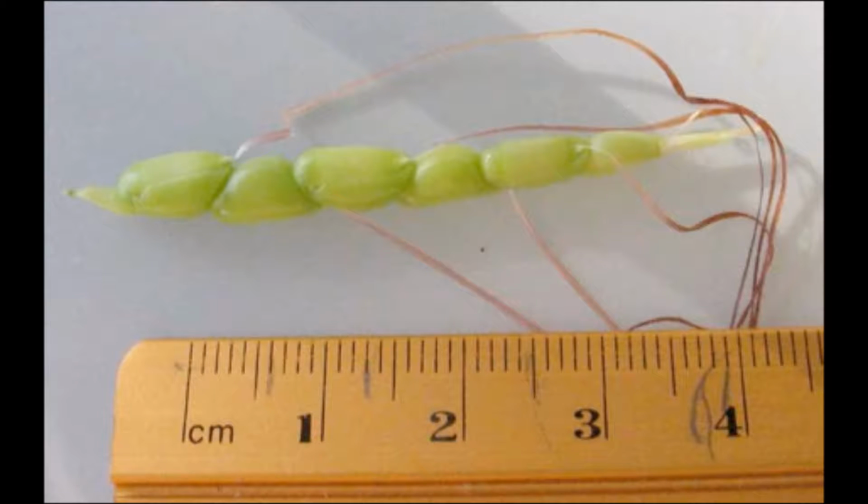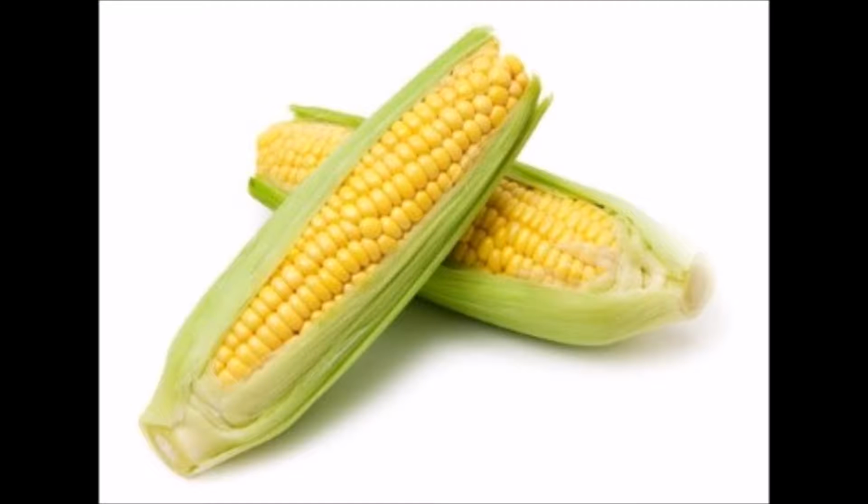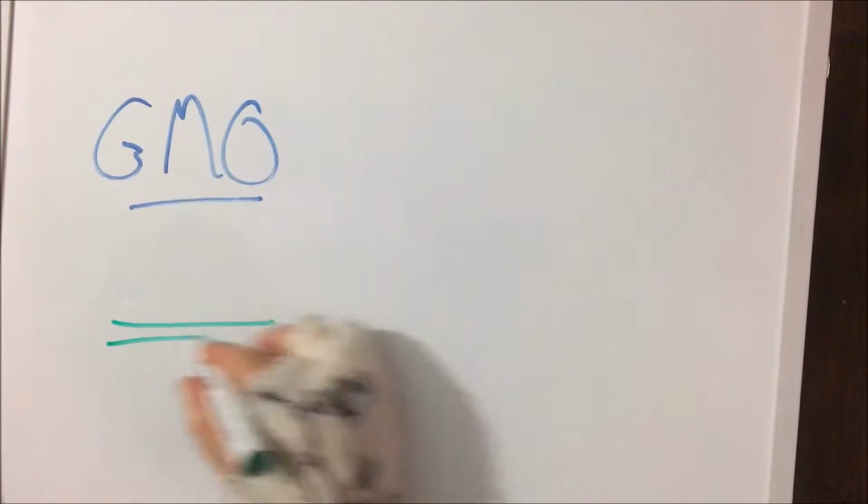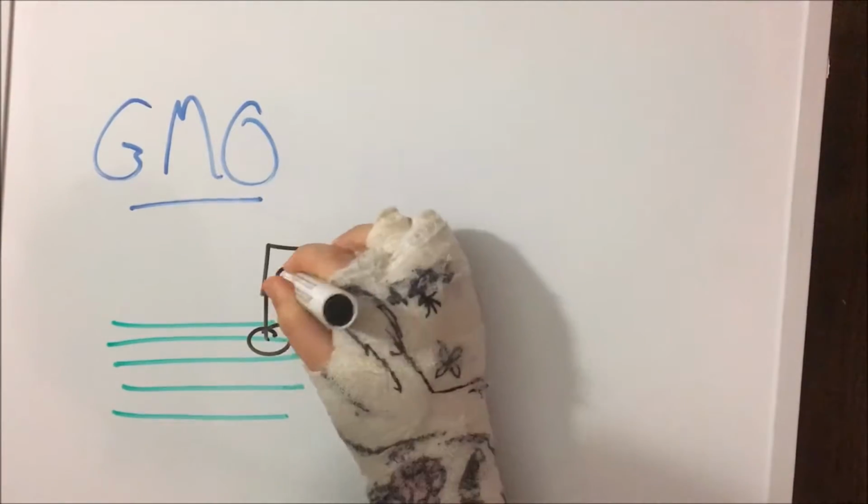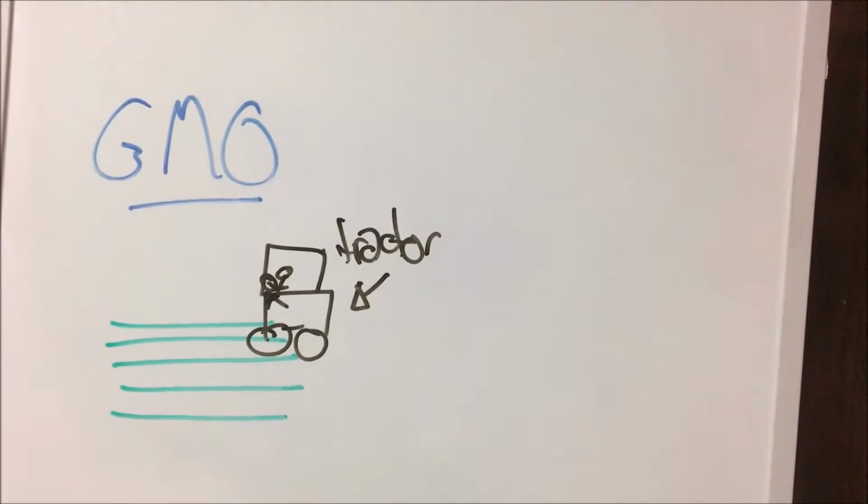A good example is corn, in fact. Corn used to look like this. Crazy, right? But now it looks a little more like this. But honestly, would you rather eat that pathetic pea-looking plant or the hundreds of juicy golden kernels on our modified cob? Although GMO is a widely used term, it can be a bit of a misconception, as people have been modifying foods for centuries, since agricultural farming first started.